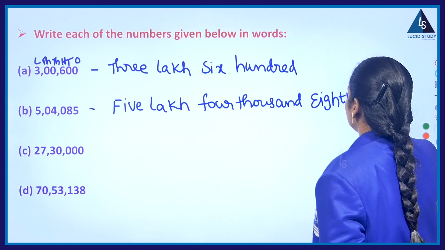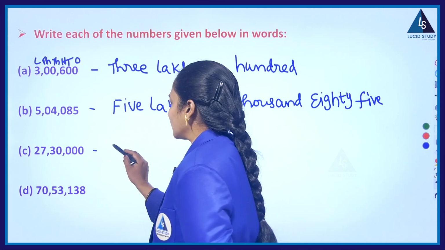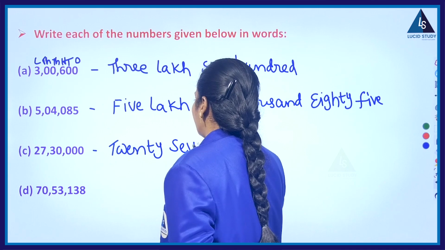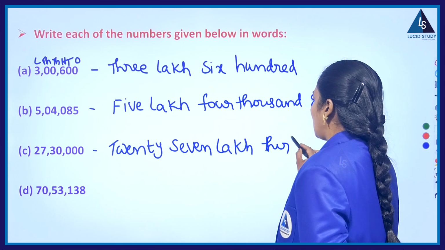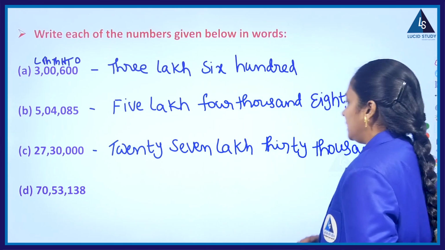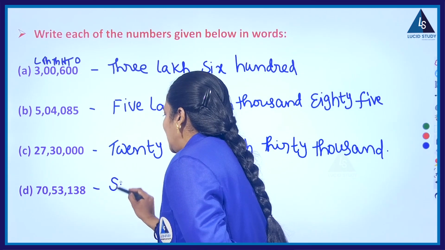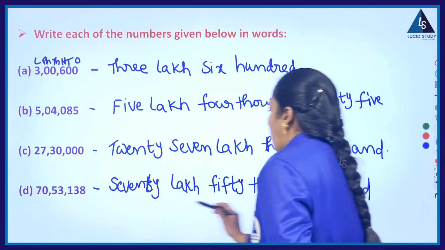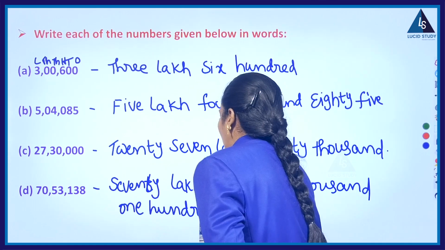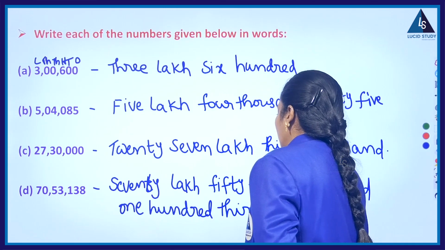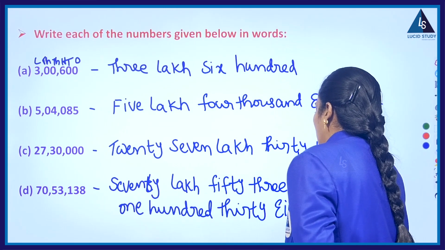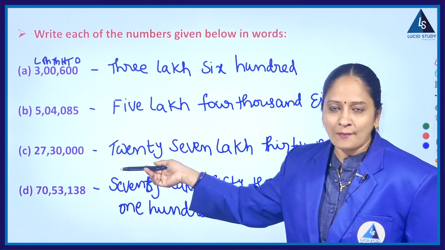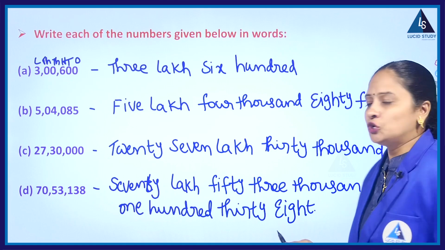4,085. That's it. Next, third number, 27 lakh 30,000. And finally, 70 lakh 53,138. So, this is the way of writing number names of given numbers, inserting commas and using the Indian system of numeration.